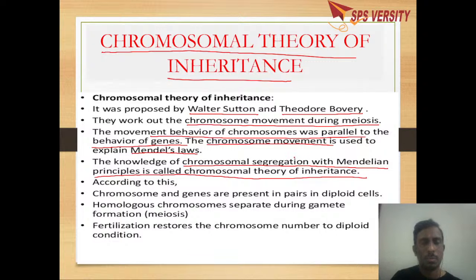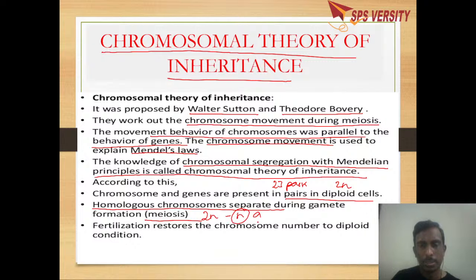According to this theory, chromosomes and genes are present in pairs in a diploid cell. That means in a diploid cell, chromosomes are present as 23 pairs: first pair, second pair, third pair. During the formation of gametes, that is meiosis, homologous chromosomes separate and the diploid number becomes haploid.